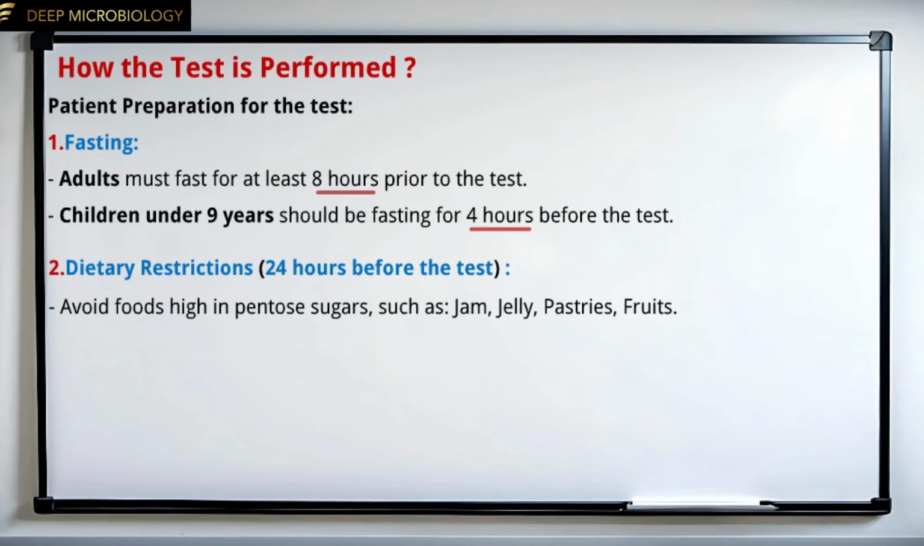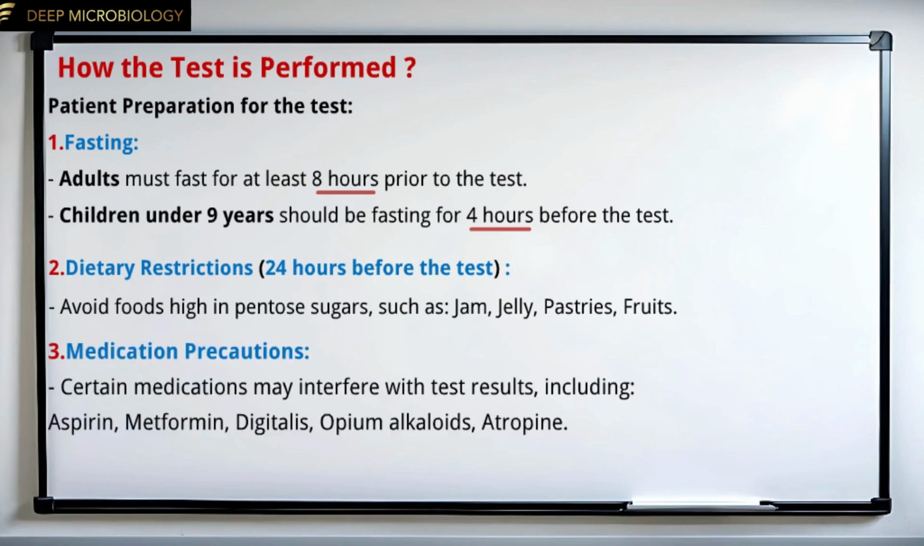2. Dietary restrictions, 24 hours before the test. Patients should avoid foods high in pentose sugars such as jam, jelly, pastries, and fruits. 3. Medication precautions. Certain medications may interfere with test results including aspirin, metformin, D-xylose, opium alkaloids, and atropine. The healthcare provider may advise temporary discontinuation of these medications before the test.